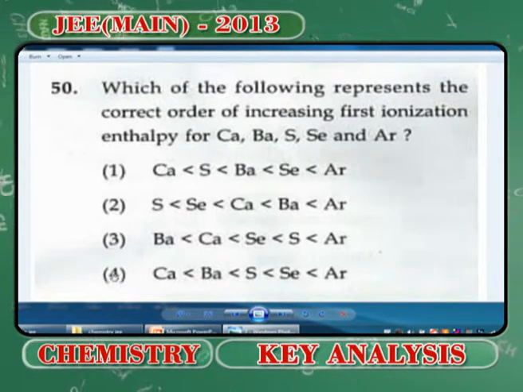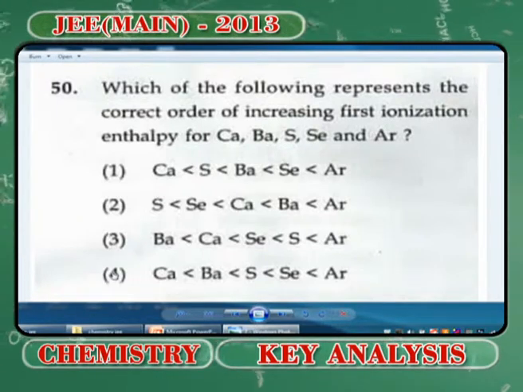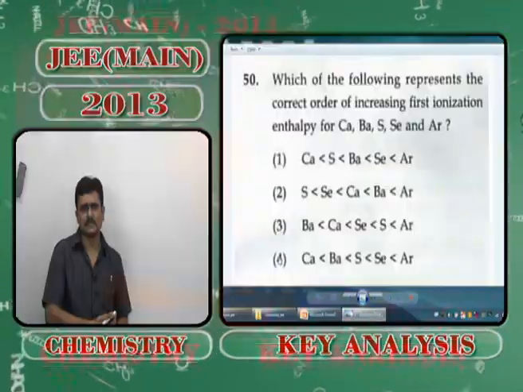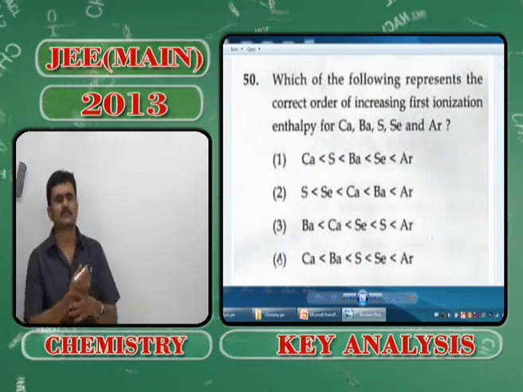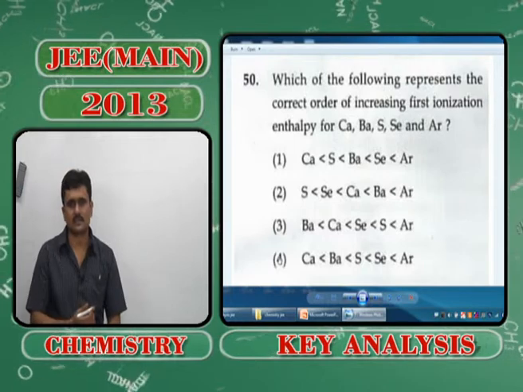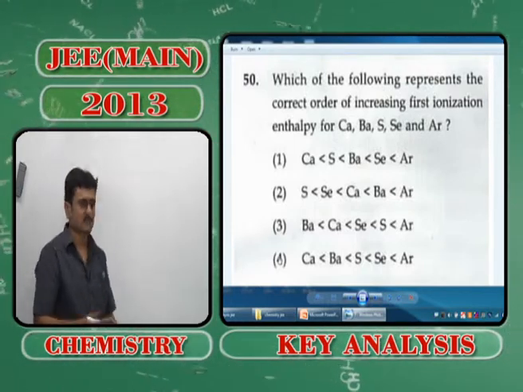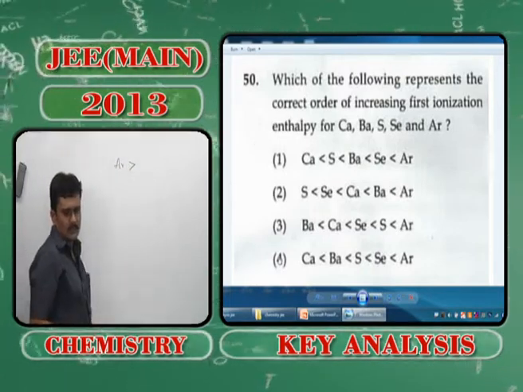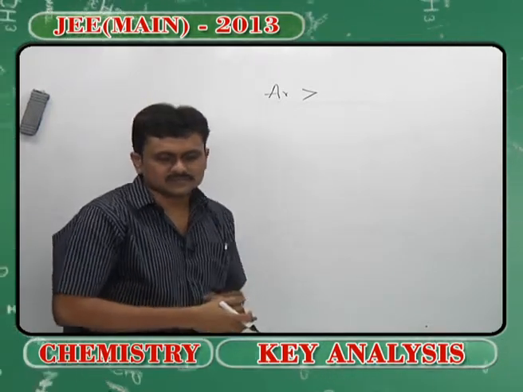It's again a theoretical question. Most of the questions in this series appear to be continuously theoretical. So, in question number 50, he is talking about the ionization enthalpy, and you know that ionization enthalpy depends upon factors like size, effective nuclear charge, electronic configuration and shielding effect. And basing on this electronic configuration and size, you should say that argon, since it is a noble gas, is expected to have the highest ionization enthalpy.